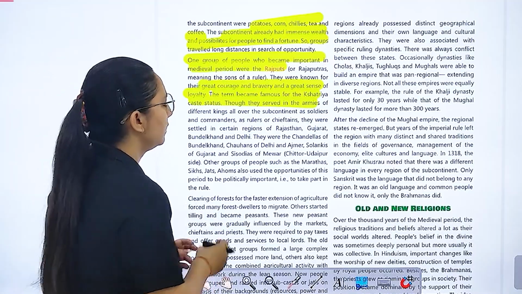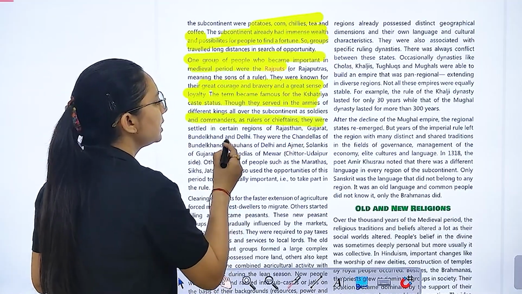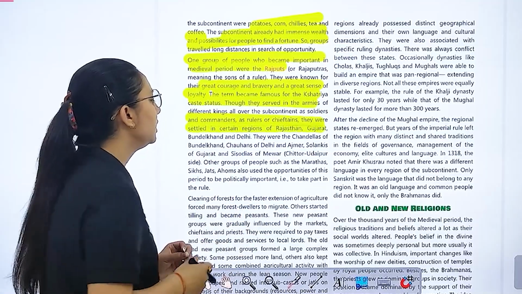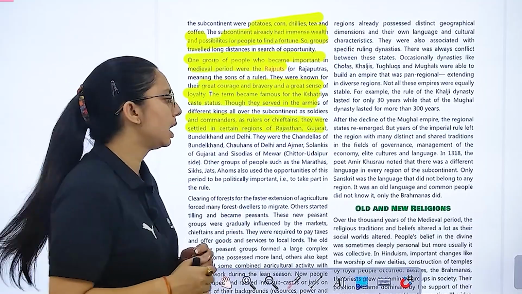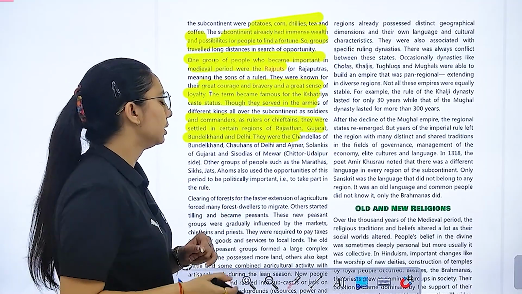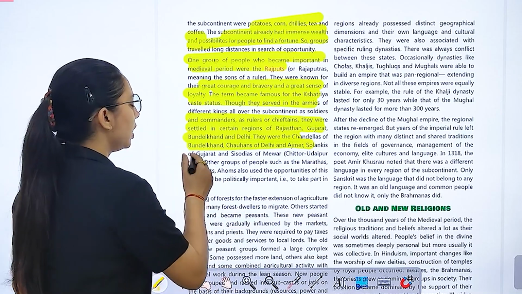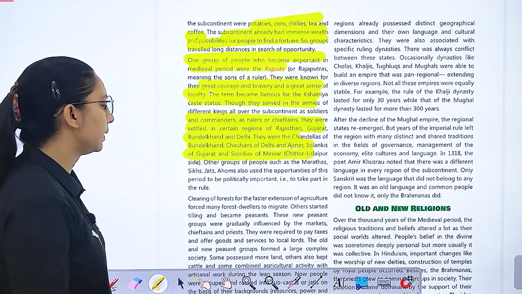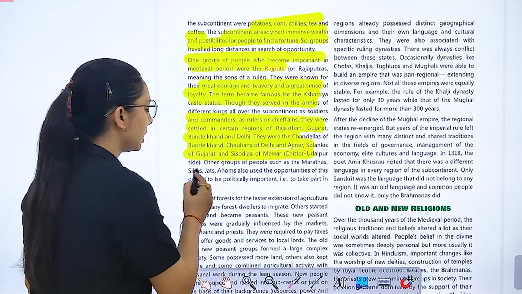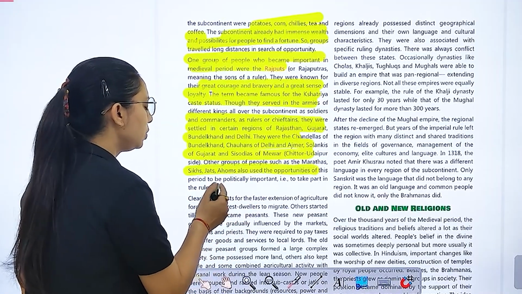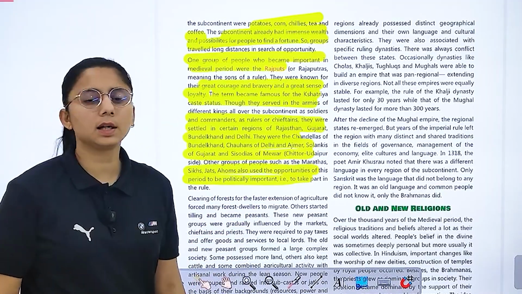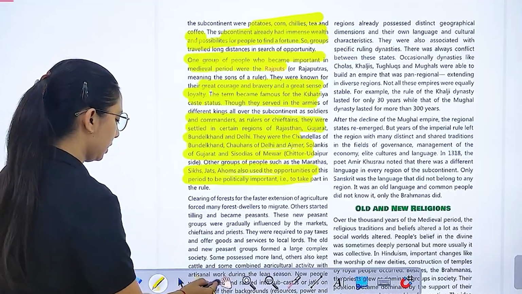They served as soldiers, commanders, and rulers of chiefdoms. They were settled in certain regions of Rajasthan, Gujarat, Bundelkhand. They were the Chandelas of Bundelkhand, Chauhans of Delhi and Ajmer, Solankis of Gujarat, Sisodias of Mewar. Other groups of people such as Marathas, Sikhs, Jats, Ahoms used the opportunity of this period to become politically important.